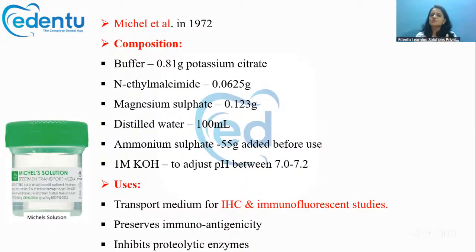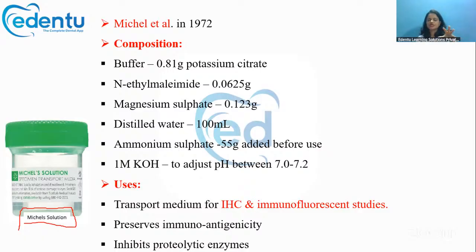So which medium is used for transporting such specimens? Mainly Michel's solution. This Michel's solution contains magnesium sulfate, distilled water, ammonium sulfate and KOH also. It is the transport medium that you use for immunohistochemistry and immunofluorescence studies.